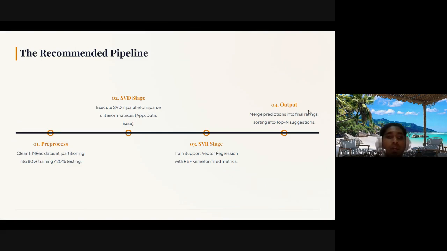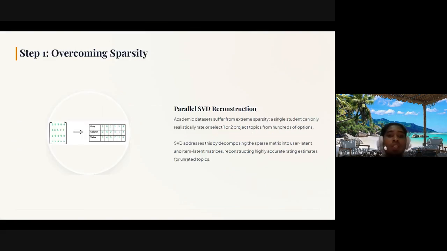Next is overcoming sparsity. The biggest hurdle in academic datasets is extreme data sparsity, as a student only interacts with a couple of topics out of 100. To solve this, in step one, we apply singular value decomposition, or SVD, to decompose the sparse criteria matrix into user latent and item latent matrices, allowing us to accurately estimate the missing rating for application, data, and so on.